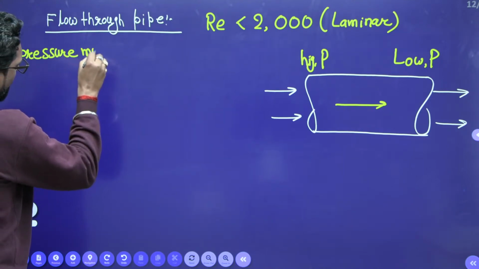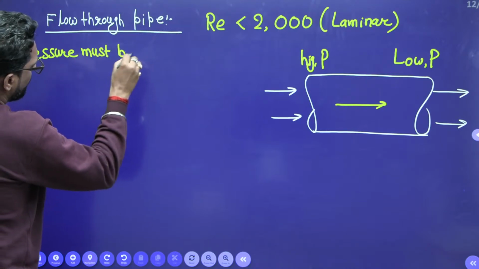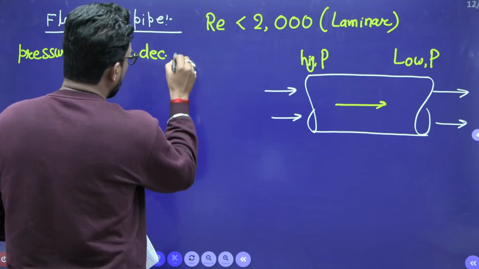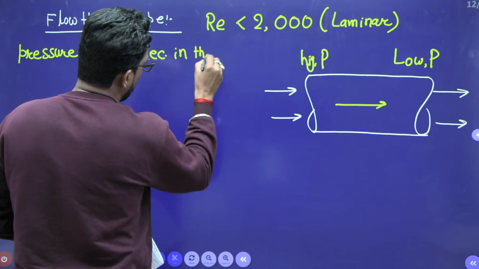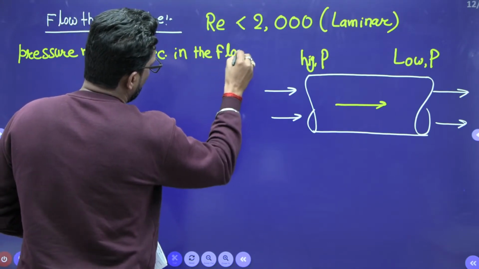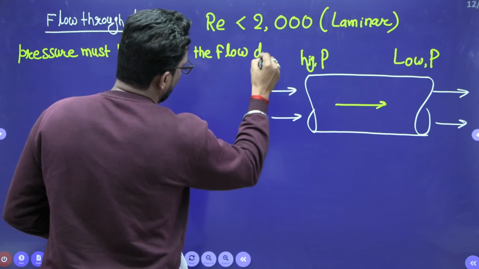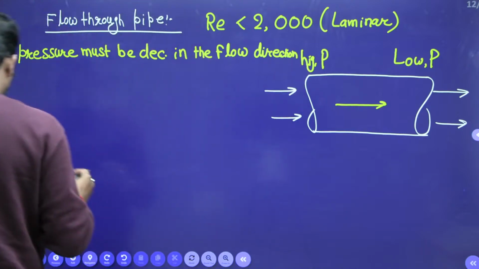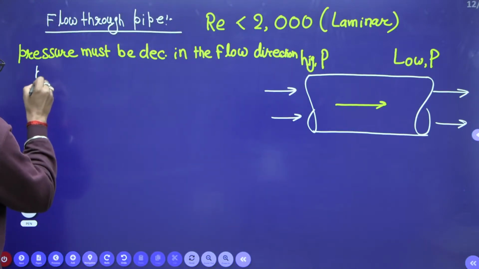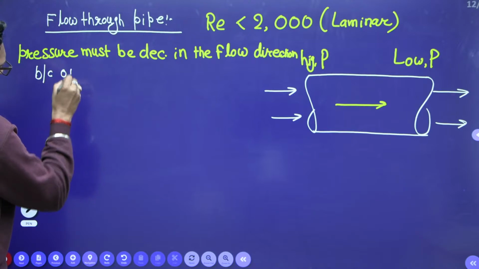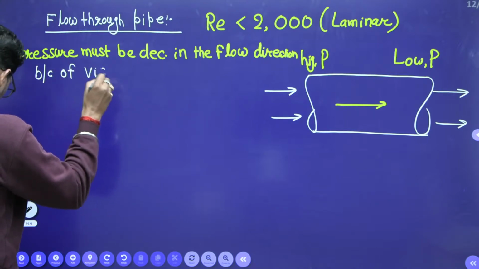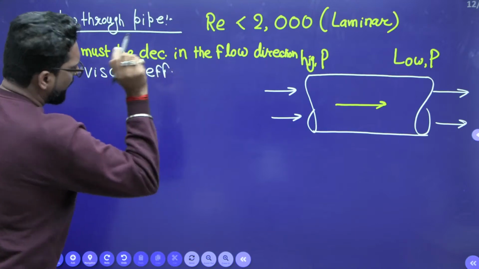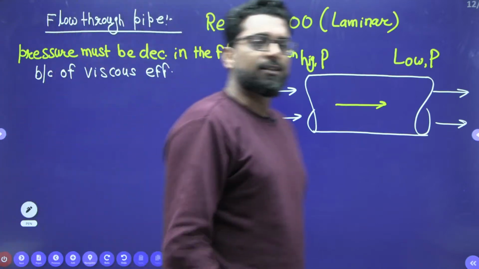Pressure must decrease in the flow direction. In the flow direction, okay, beta, because of viscous effect. Because of viscous effect. It is very clear.